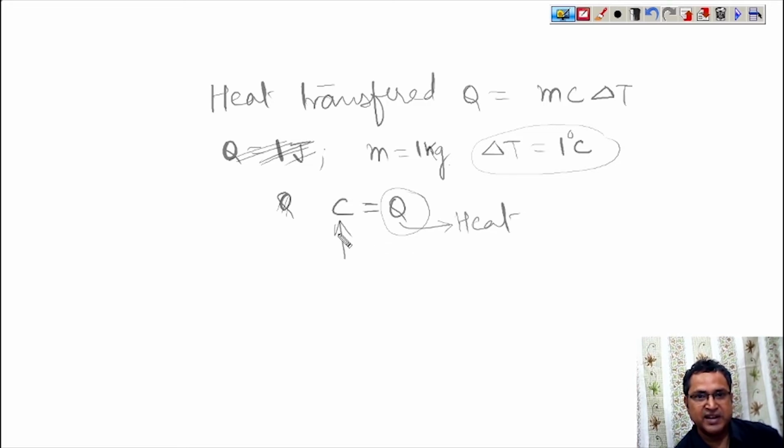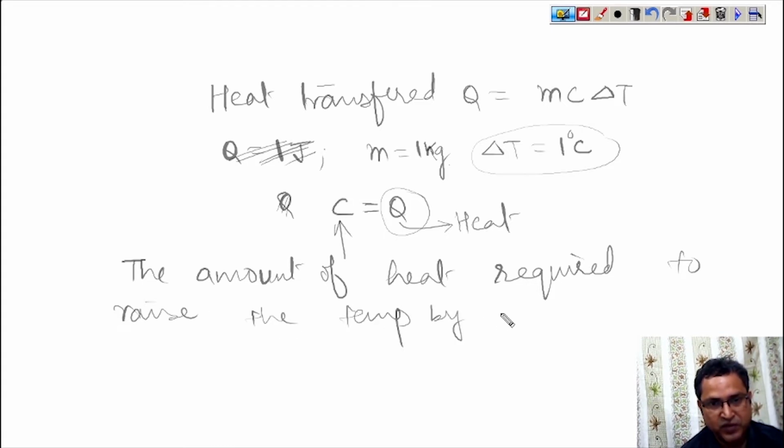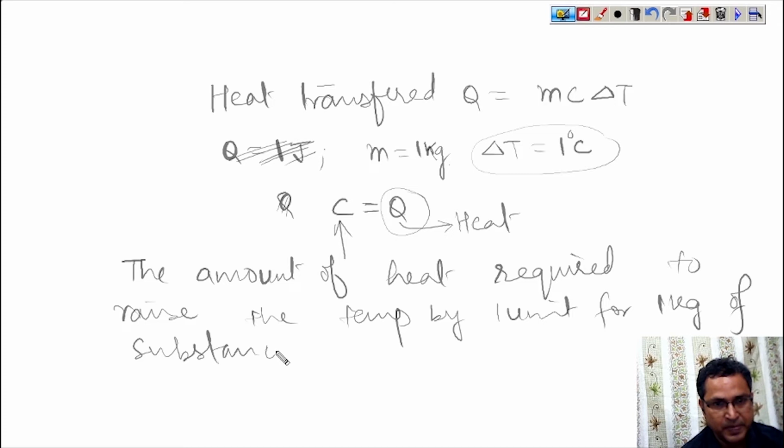So specific heat is defined as the amount of heat required to raise the temperature of 1 kg of substance by 1 degree centigrade. So this is basically specific heat.